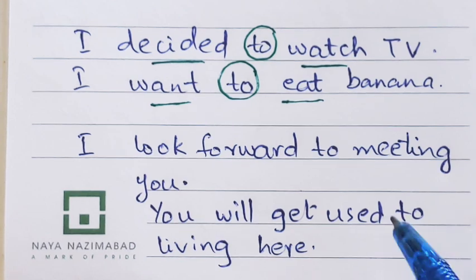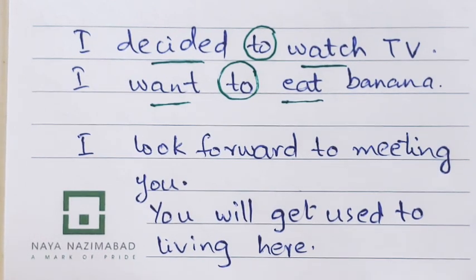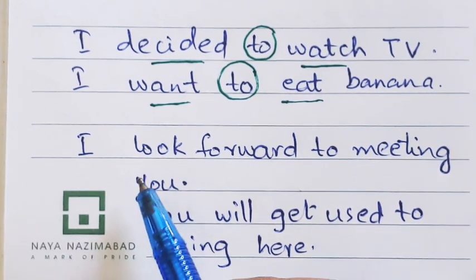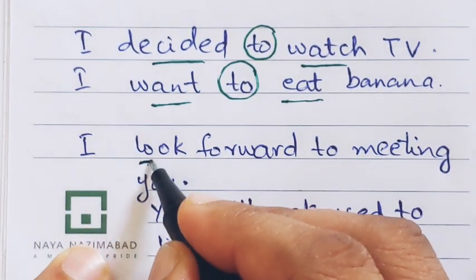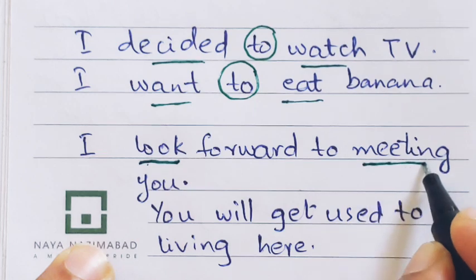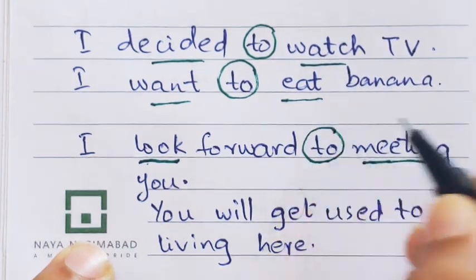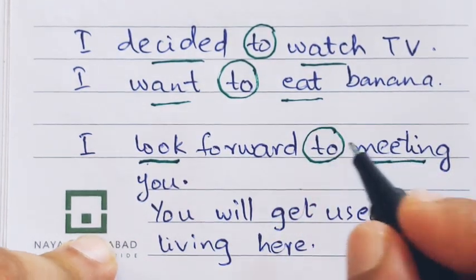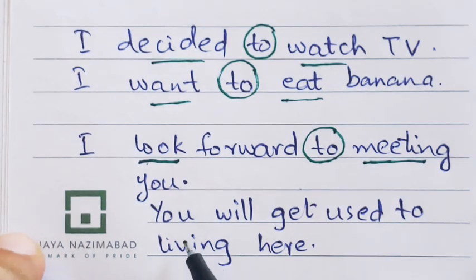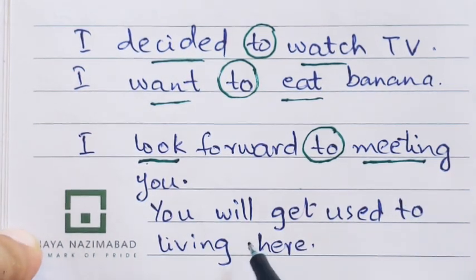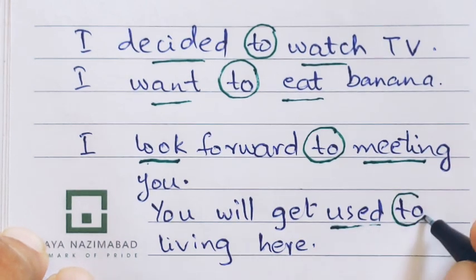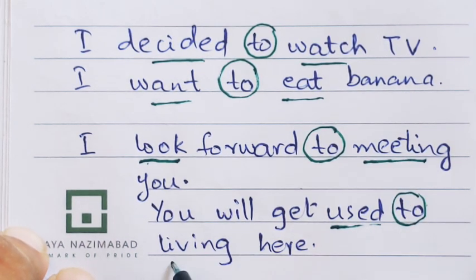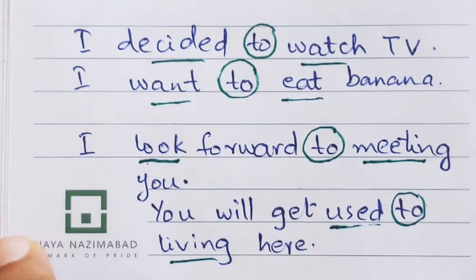You'll find that we have ing in the second verb after to. For example, I look forward to meeting you. You see, look is the first verb and then meeting is the second, but we have a to in between. So why is there ing after using the to with the verb? Similarly, you will get used to living here. So used to is a verb, then we have a to followed by another verb, living. So why again here do we have living with ing?